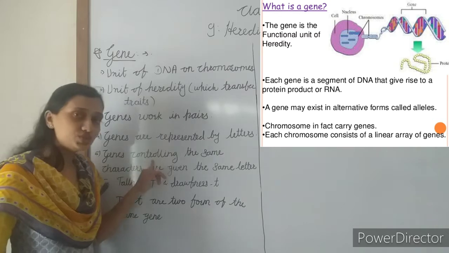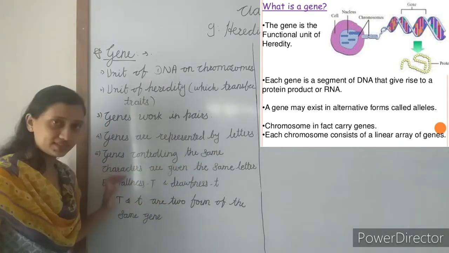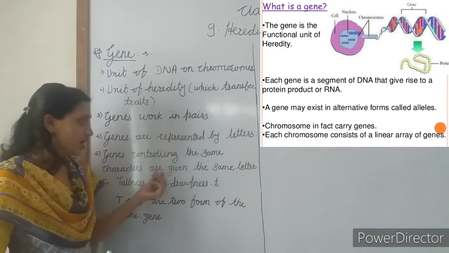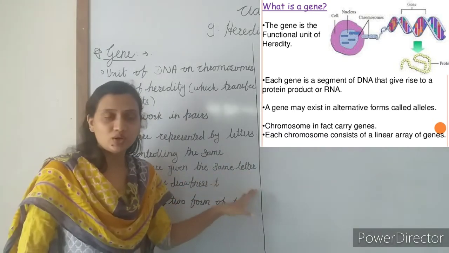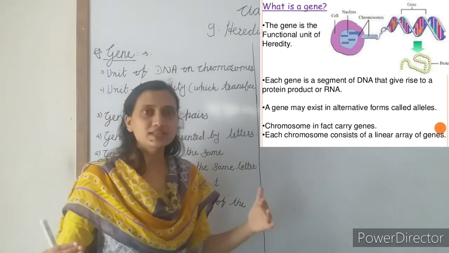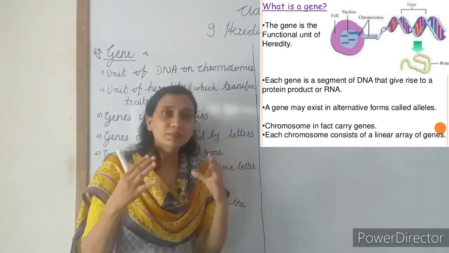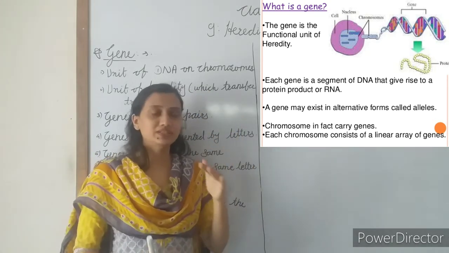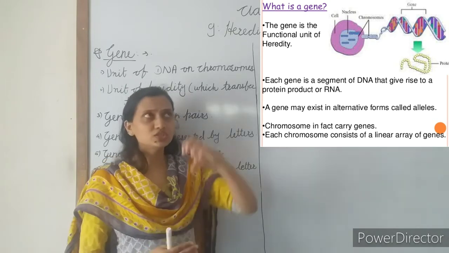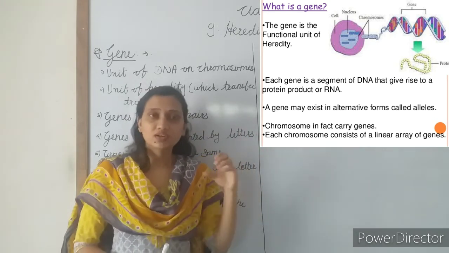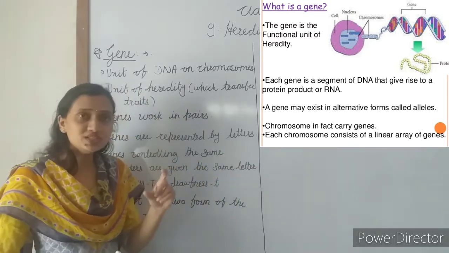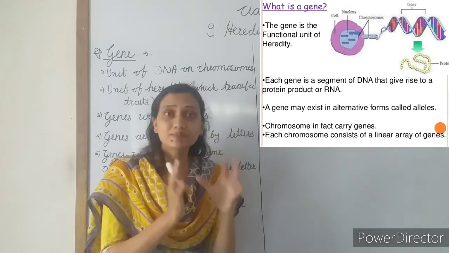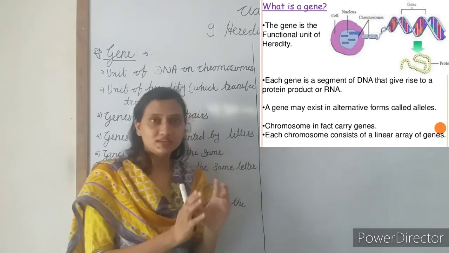The genes controlling the same characteristics are given the same letter. We know that there are many characteristics, many traits present in organisms. There are thousands of genes present on the chromosomes, which carry different information. The genes which carry the information of the same trait are represented